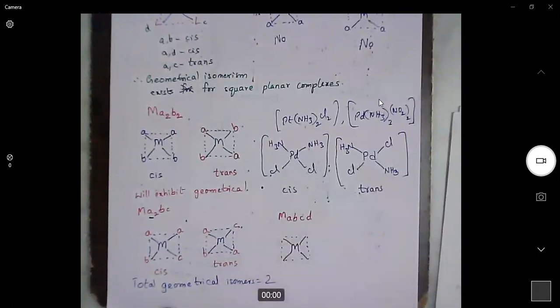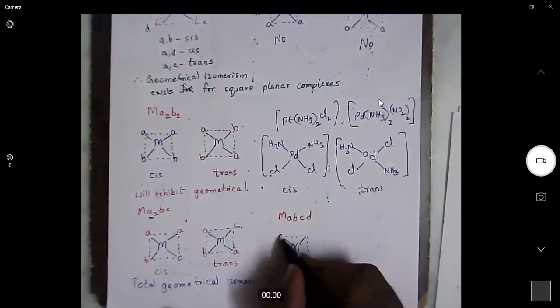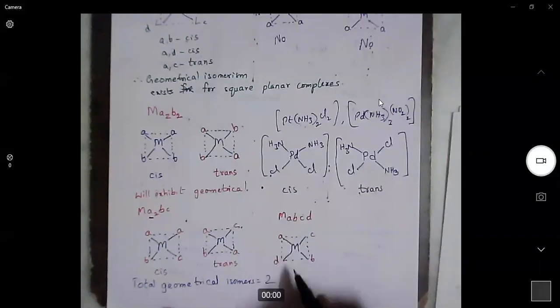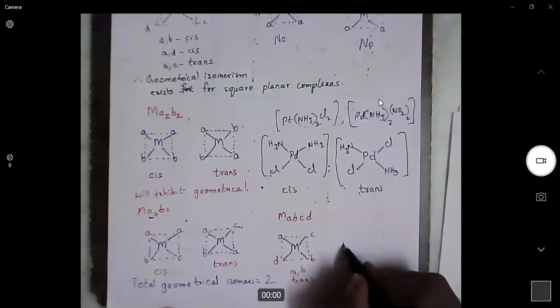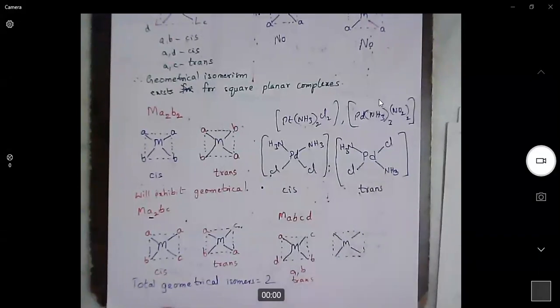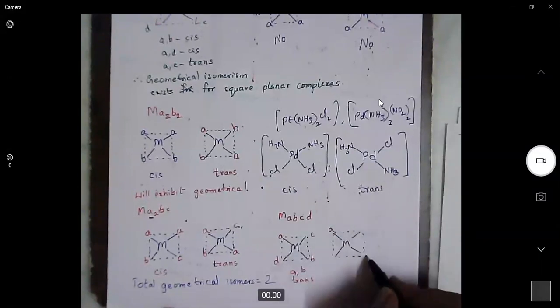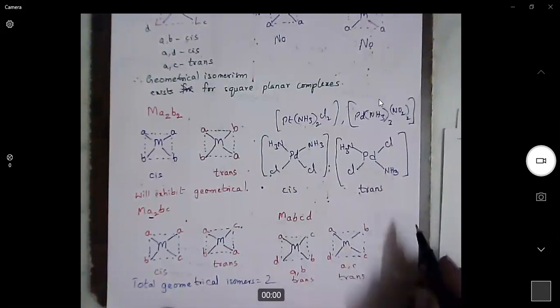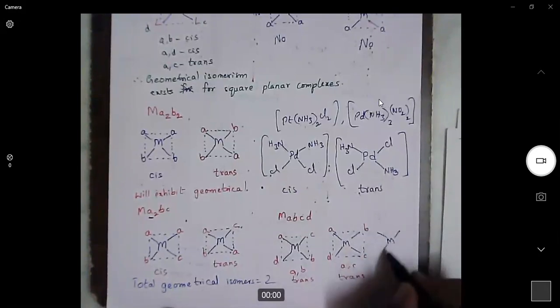For example, take A and B trans to each other. This is one isomer. Another possibility is A and C trans to each other. And another possibility is A and D trans to each other.